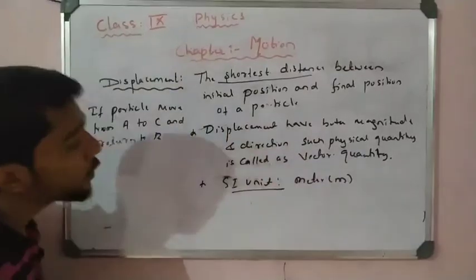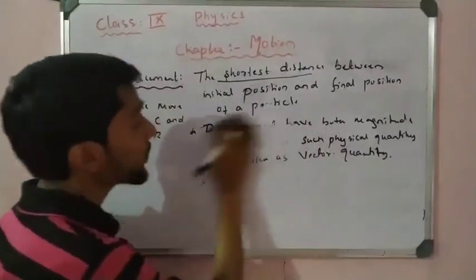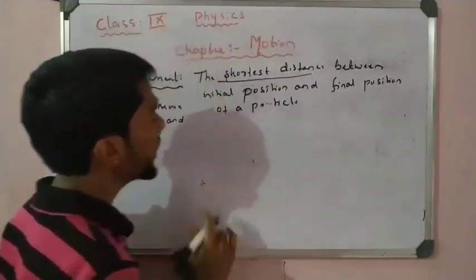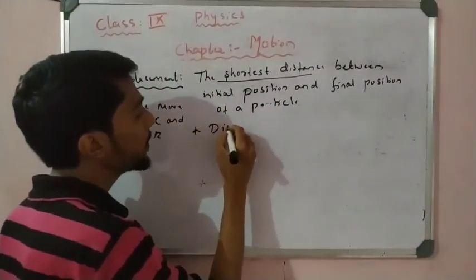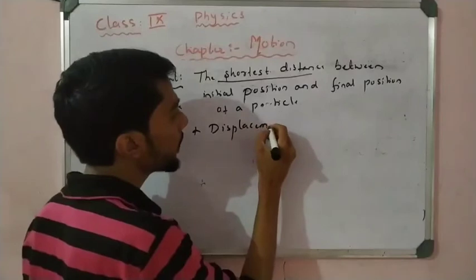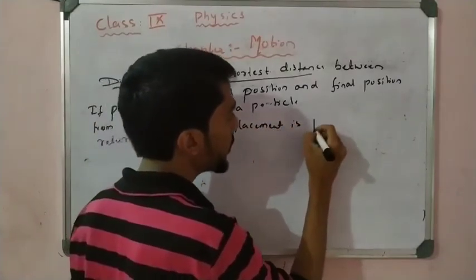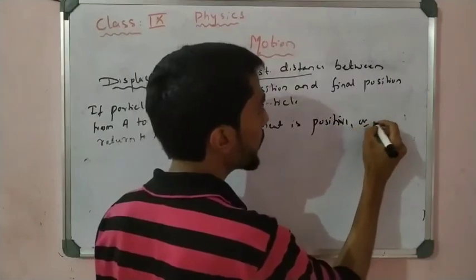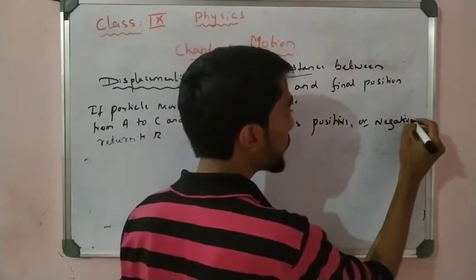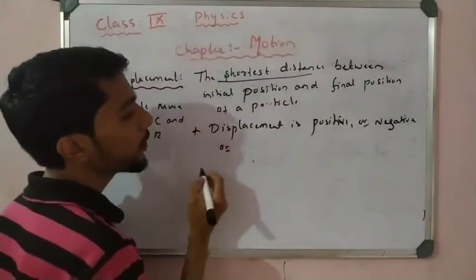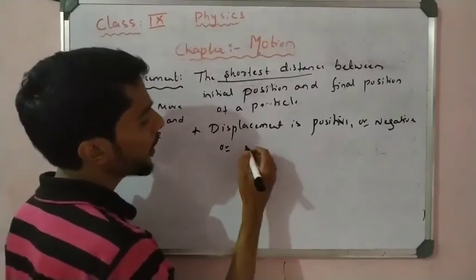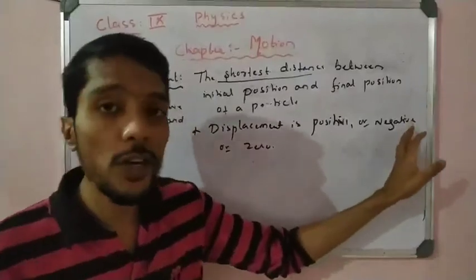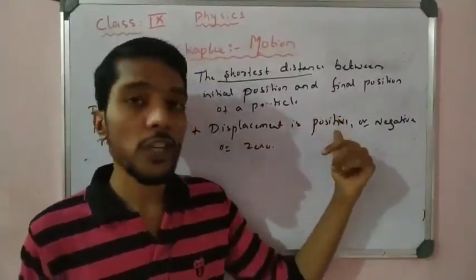Okay, and the next point is that displacement may be positive or negative or 0. We know positive, negative. If negative, it is left side, positive it is right side.